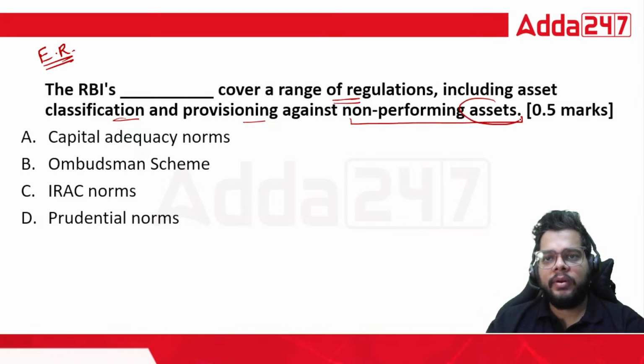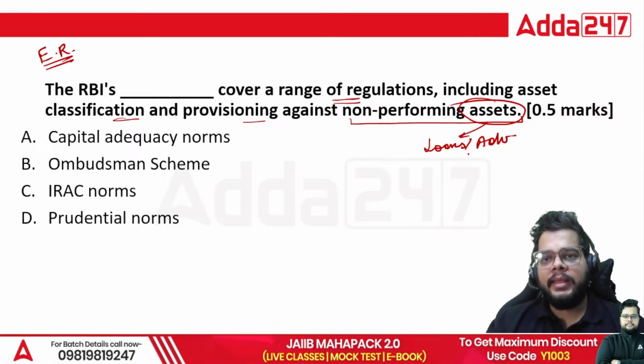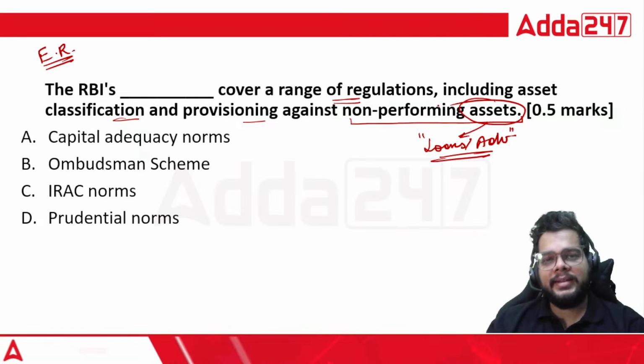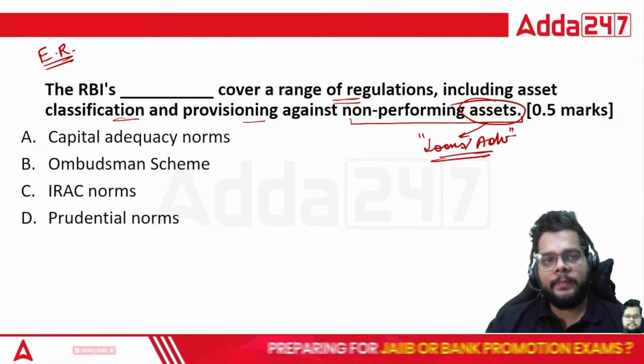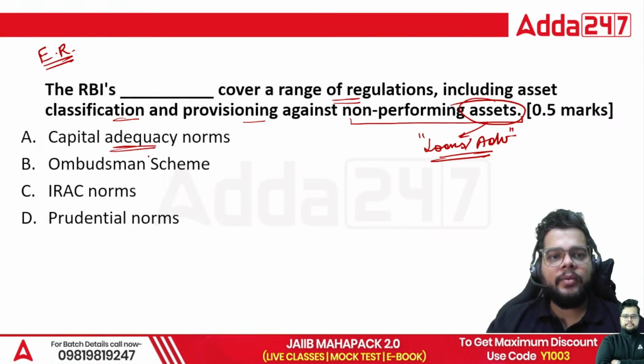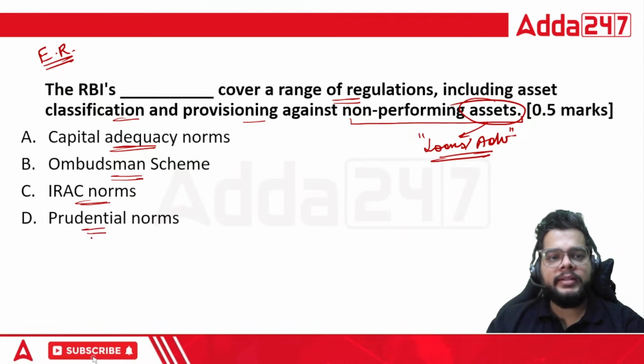These assets are what? Assets are in the form of loans or advances provided by the banks. So for that, what kind of rules and regulations have been stipulated by the RBI upon the banks? Whether it is known as the capital adequacy norm, ombudsman scheme, IRAC norms, or prudential norms.